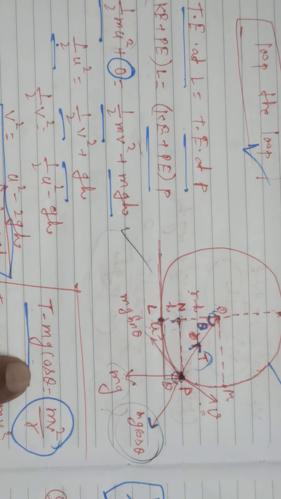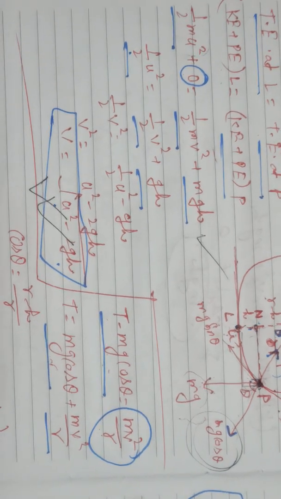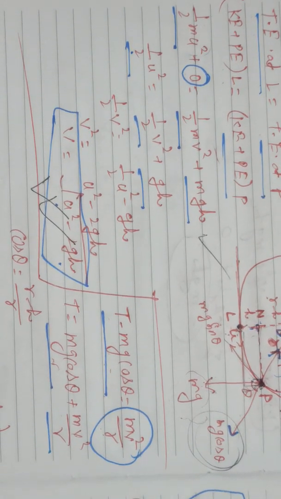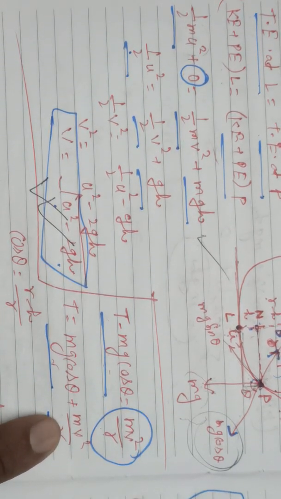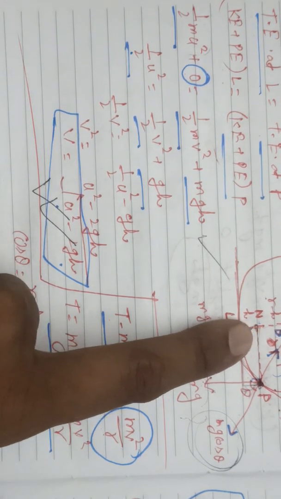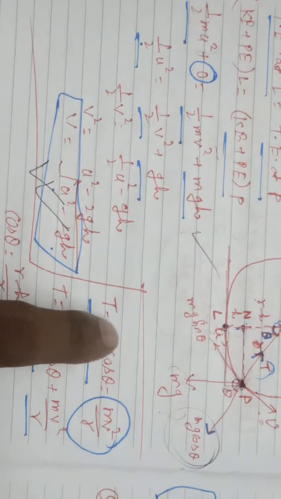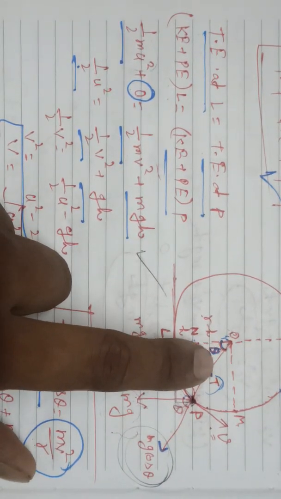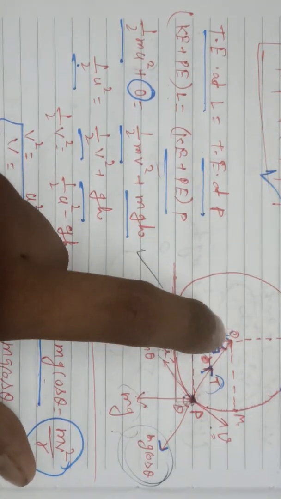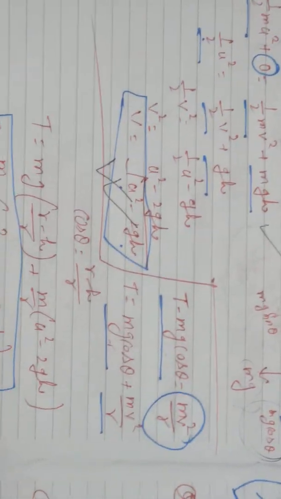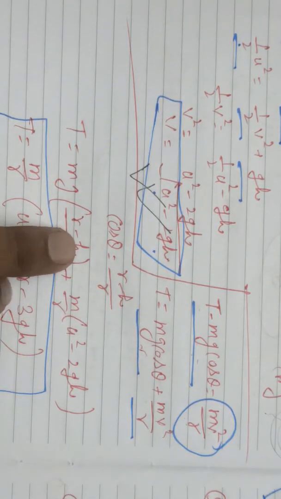T minus mg cos theta, which is equal to mv square by r, because we know the formula for the centripetal force is mv square by r. So from here T will be equal to mg cos theta plus mv square by r. But theta was not given previously in the question, so we need to remove cos theta from here. To remove cos theta, we will take this triangle and find cos theta. Cos theta will be base by hypotenuse. Base is r minus h and hypotenuse is the radius r. Put this value here, T equals mg cos theta, (r minus h) by r.